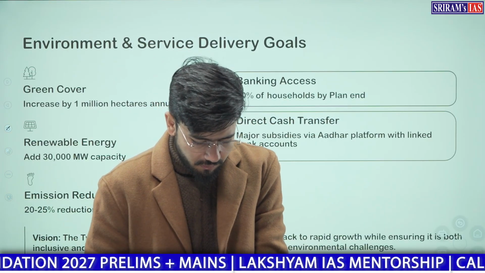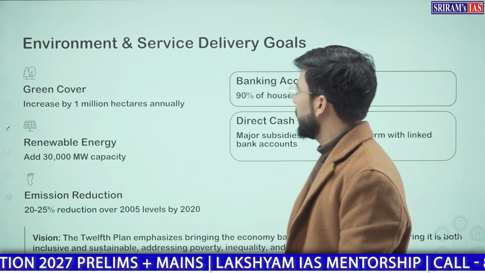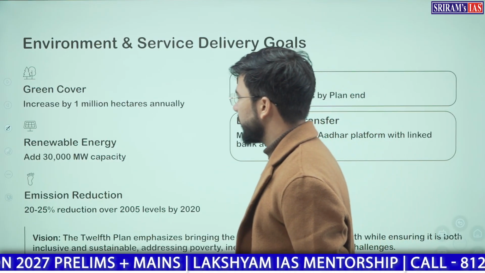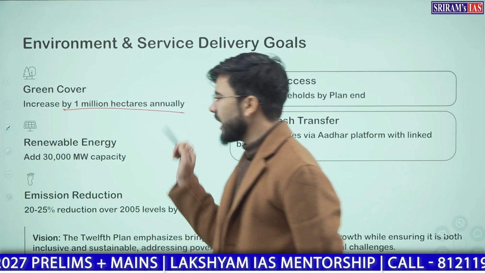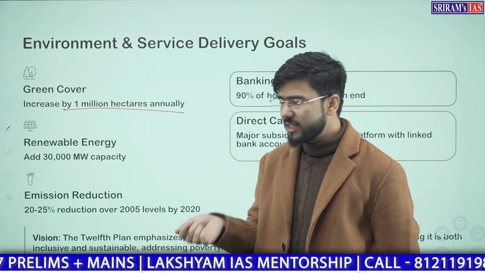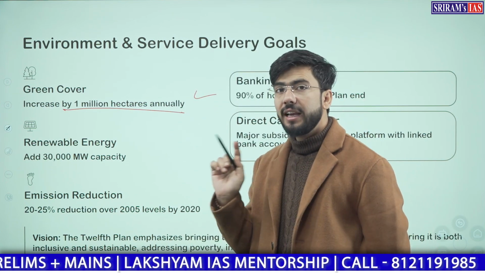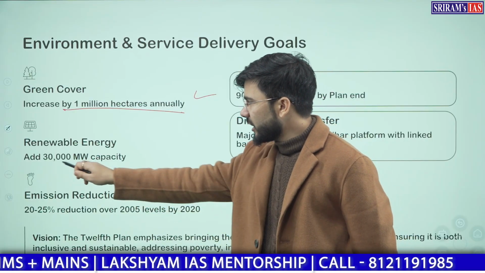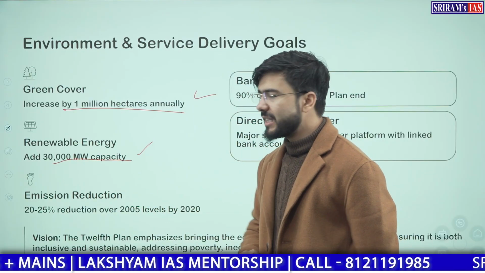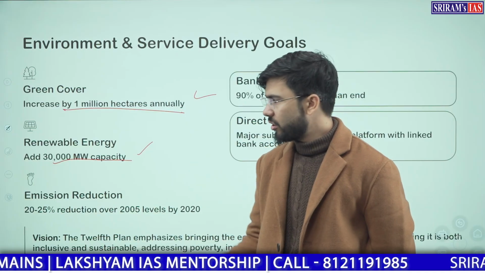Understood? Moving ahead. The environment and service delivery: a target was to increase the green forest cover by 1 million hectares annually. Renewable energy, 30,000 megawatts of capacity should be installed.